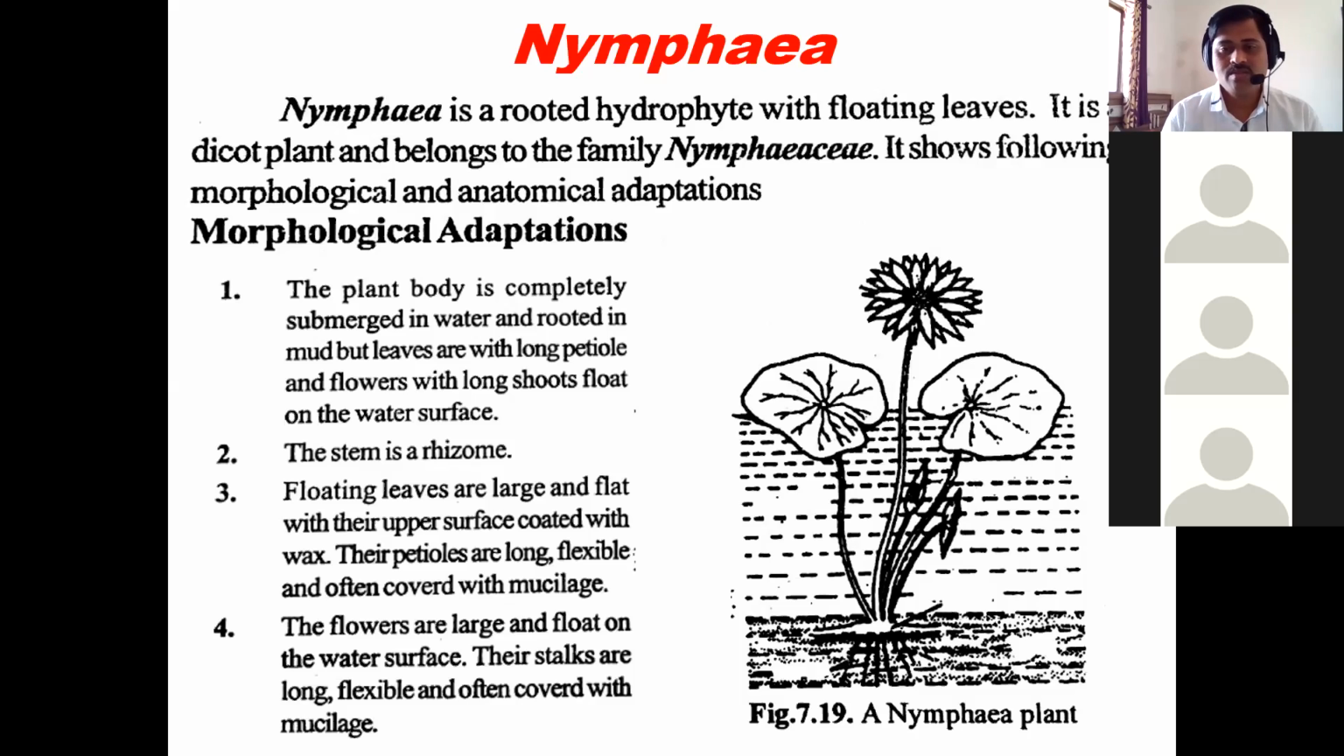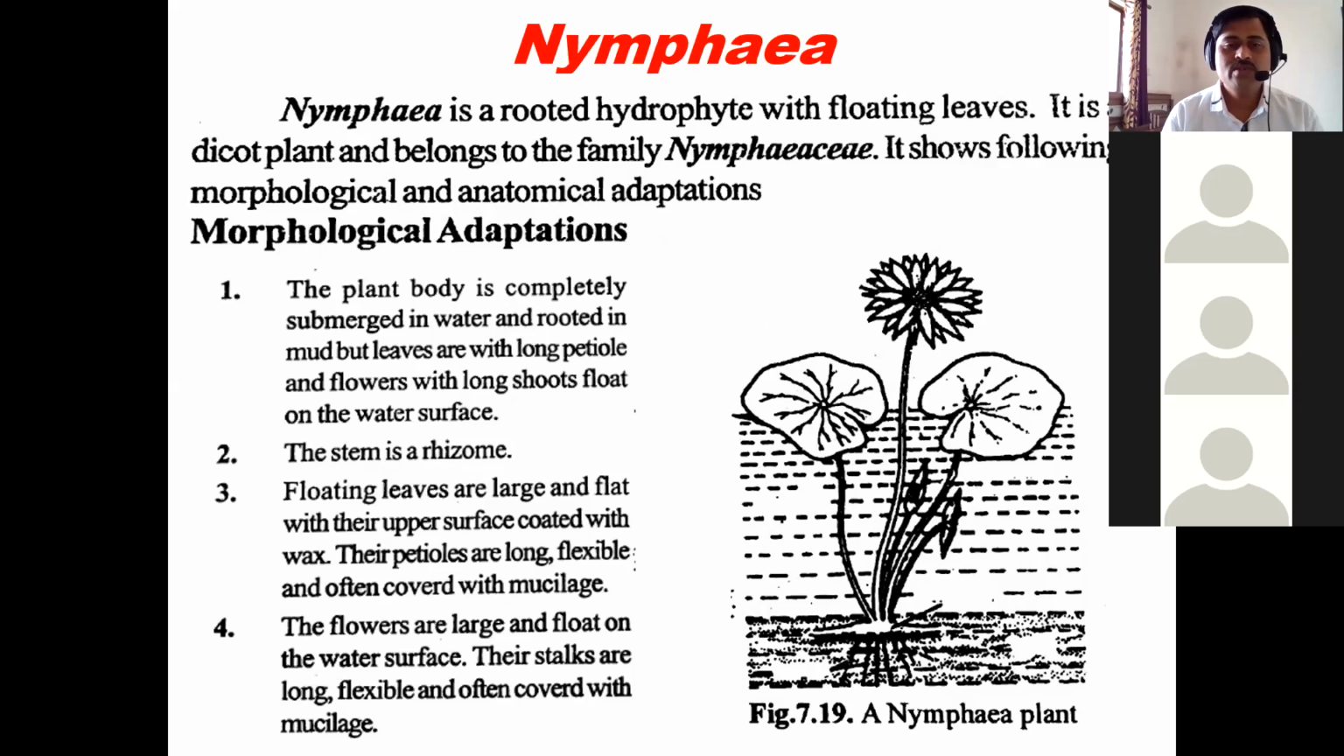The plant body is submerged, rooted in mud. But leaves are with long flexible petioles, and flowers are on long shoots. The flowers are on long shoots and float on the water surface. Stem is rhizomatous type, a rhizome type stem. So that stem is directly connected to the petiole.